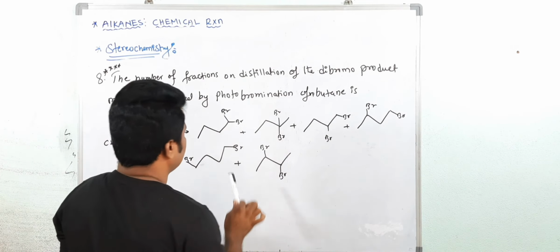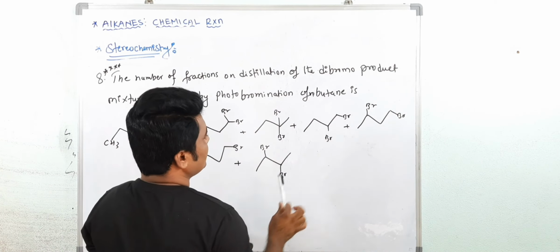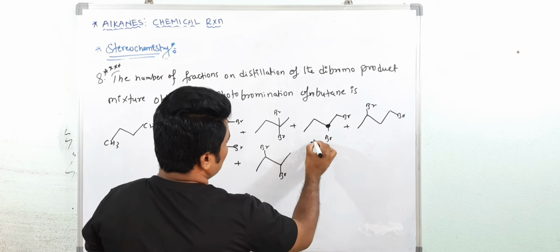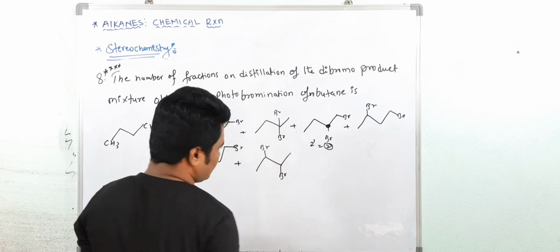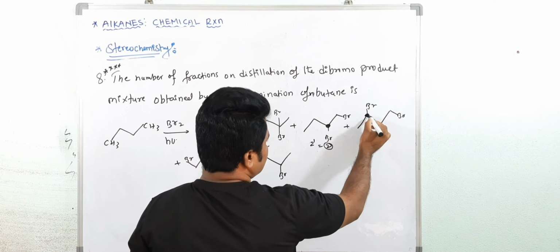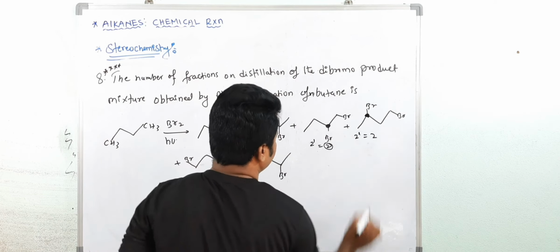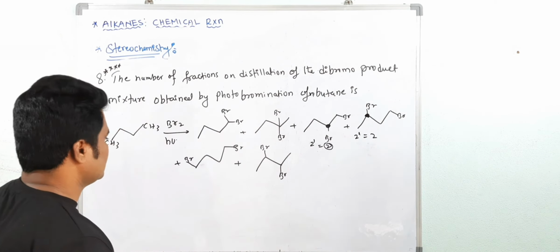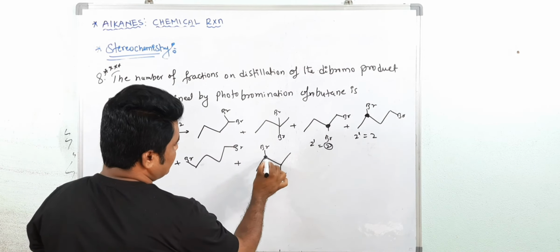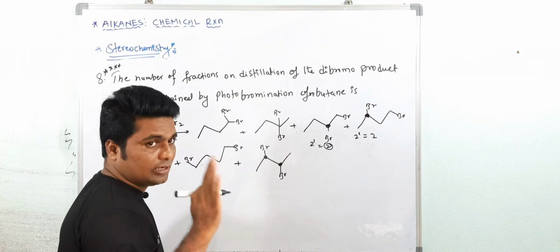Now see the chiral center. Here any chiral center? No. Here no chiral center. See here chiral center is there. So it means this is 2 raised to 1 is equal to 2 you are getting. Yes, here chiral center. Here also 2 raised to 1 is equal to 2. Yes, two products. Here is there any chiral center? No chiral center. Here see chiral center is there. Both are chiral centers. And it is symmetrical. Actually in the symmetrical you will get only 3.